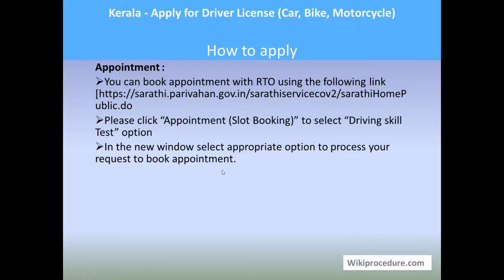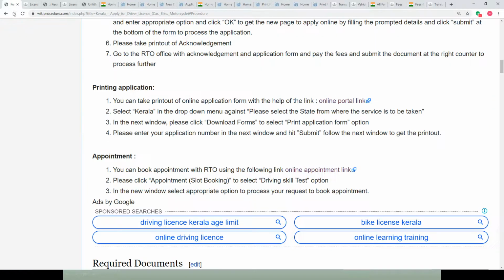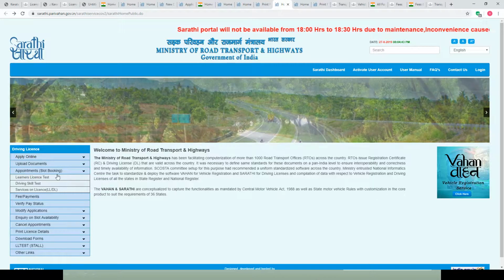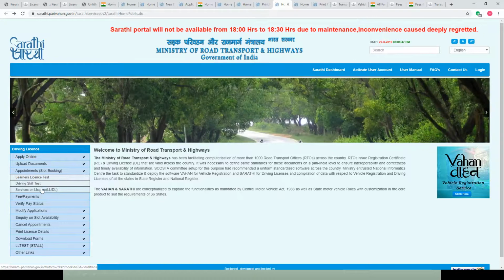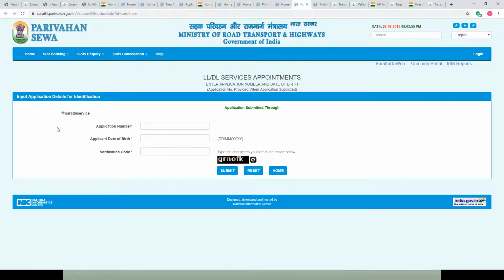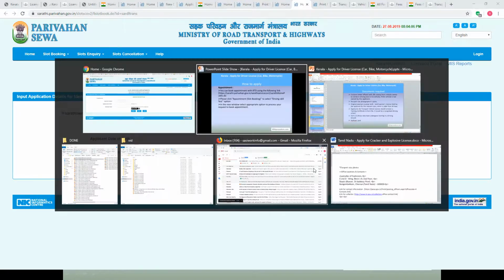Appointments in Parivahan, user can use the respective option to fix an appointment. In our page we have provided the link under the appointment session. So reach this page where user can select appointment slot booking option to get drop down menu. So driving skill test is what you have to click. Select this to reach this page where user can click the Sarathy services and then enter the application number, date of birth followed by verification code as per the image and hit submit to get the appointment for your schedule.